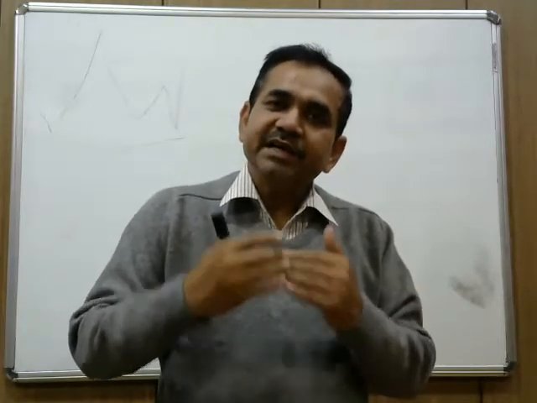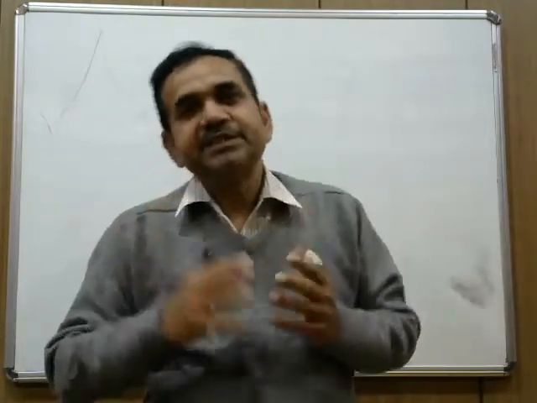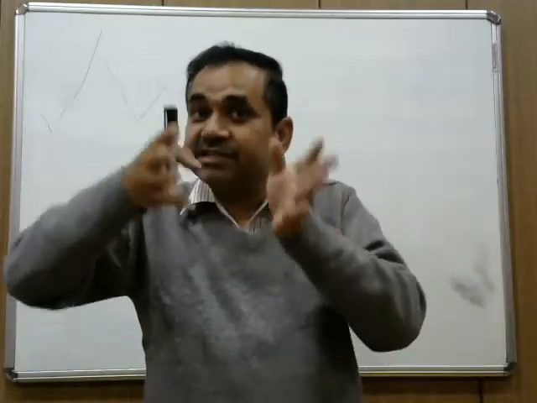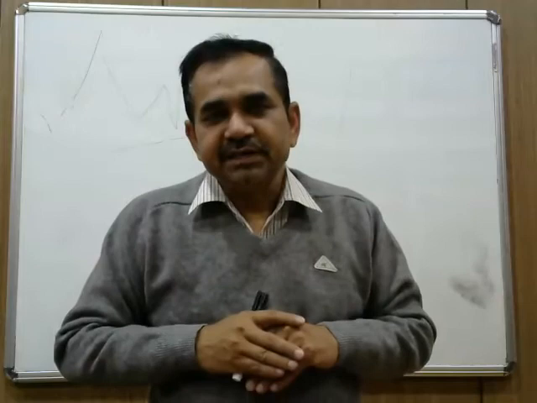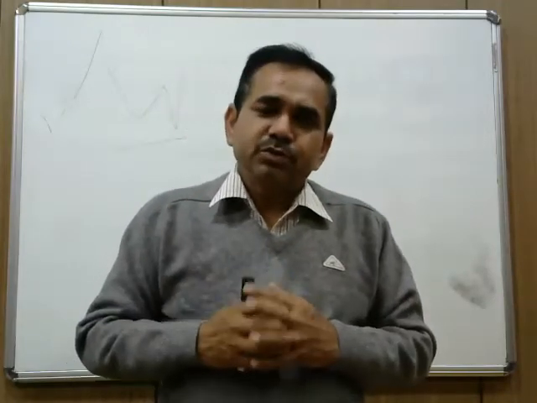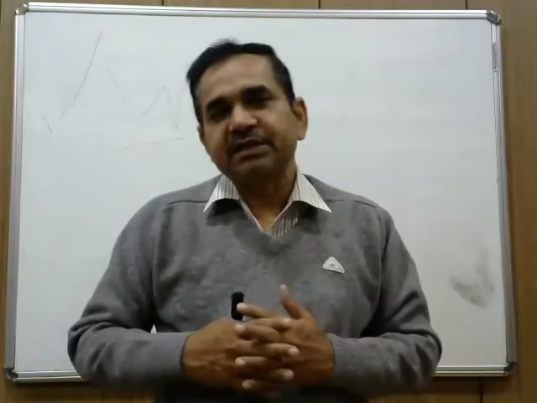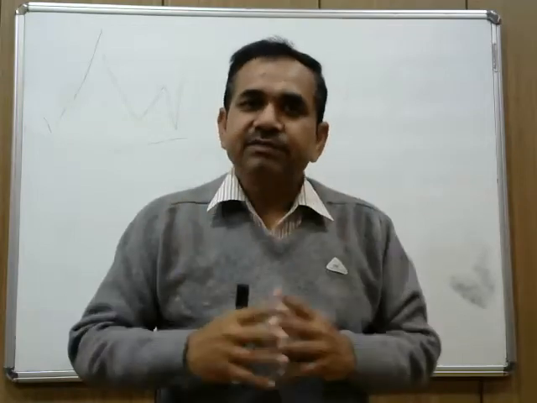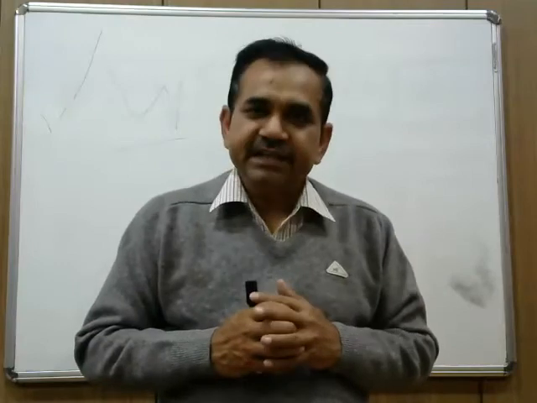The shared electron pair is given by atom A only, but after the formation of the bond, this shared electron pair which is given by atom A is equally possessed by atom A as well as atom B. So this is called a coordinate bond. So a coordinate bond is actually a special type of covalent bond in which the shared electron pair is given by only one atom. We will discuss this later in detail.